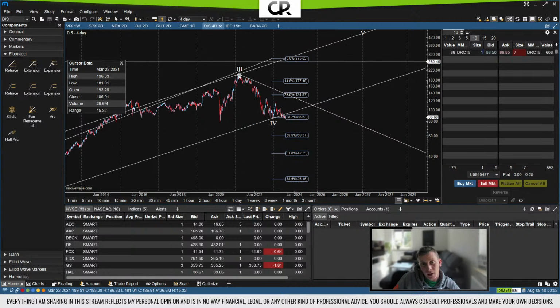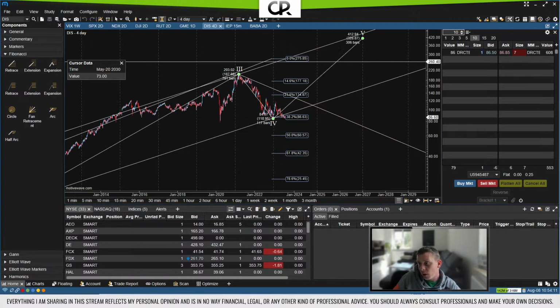Although one can also argue that this here is 1, 2, 3, 4, 5, and therefore that will be A, B, C, and then we will have a wave C down, so that this will be wave A, B, C, and then we might actually go to 42 as a turnaround point, or in that area. That's why our stop loss now is at 84.07, so our risk here is limited to 13.54%.